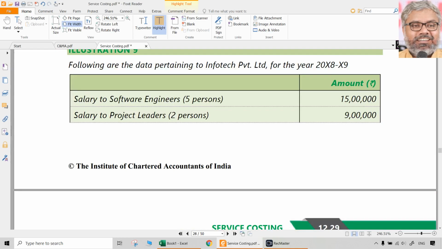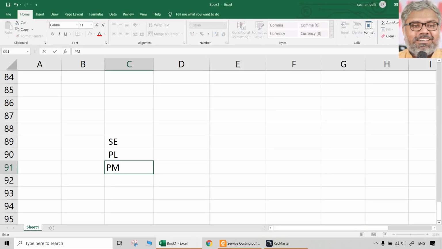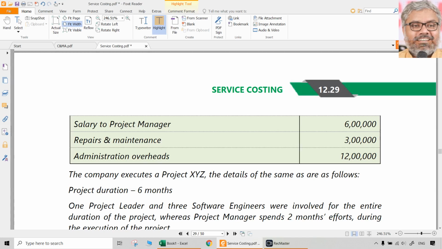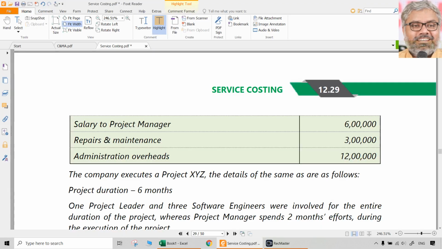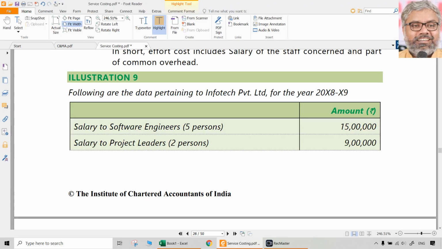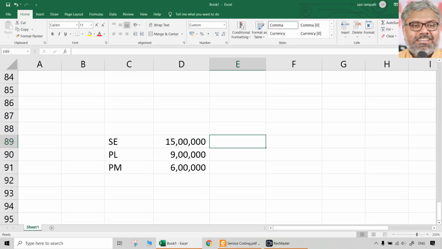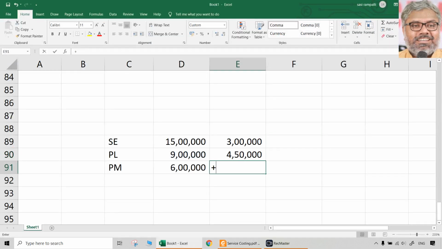Let us take the salaries given to different people: software engineer, project leader, then project manager. That is given per annum for different number of people. Project manager is 6 lakhs, project leaders, two people are there, 9 lakhs, and software engineers 15 lakhs. That is for different number of people. Then what about each person, just for understanding? So each software engineer 3 lakhs per annum. Here each project leader 4,50,000 per annum. For the project manager, one guy is only there, so 6 lakhs.